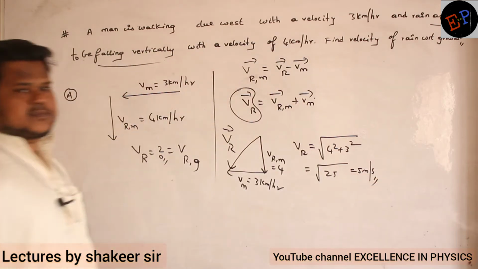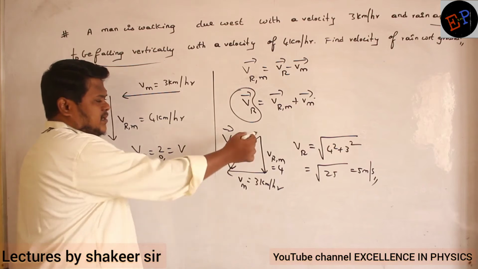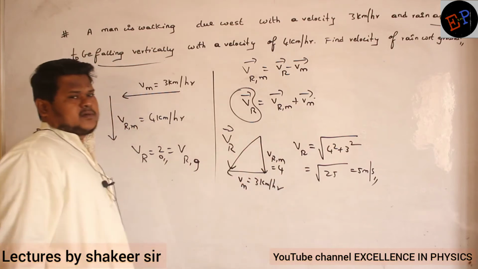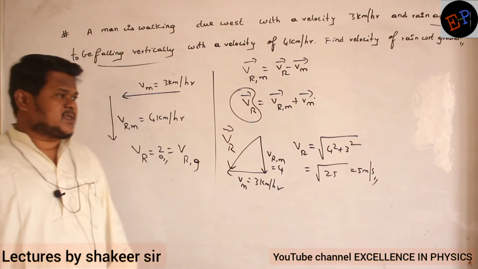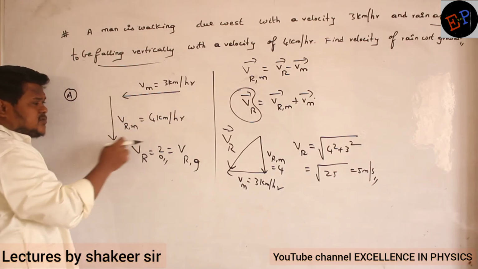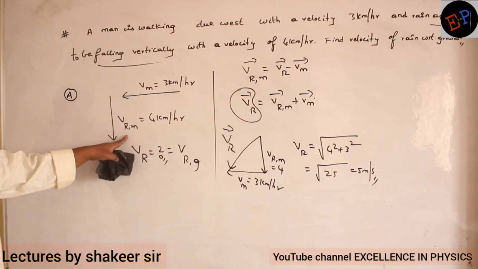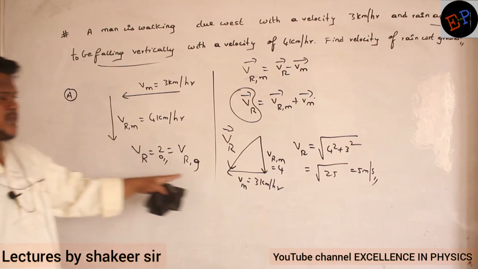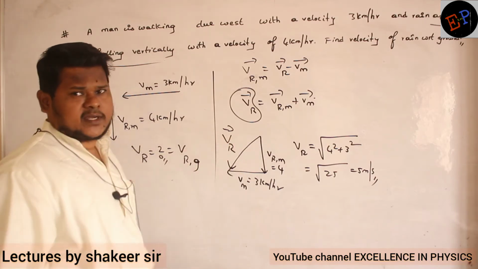That is my answer. So rain is falling with a speed of 5 meters per second with respect to ground. But with respect to this moving man, rain is appearing to fall with a speed of 4. It appears like this to him, but with respect to ground it falls with this much velocity. And here you can find out the angle also.